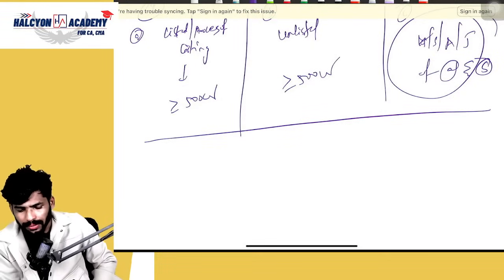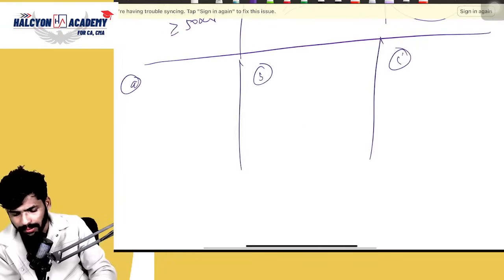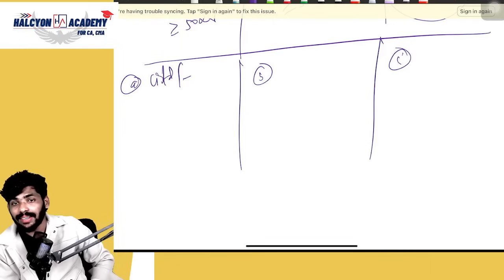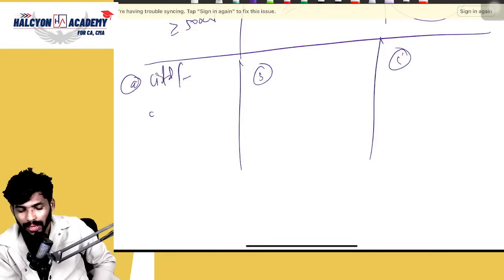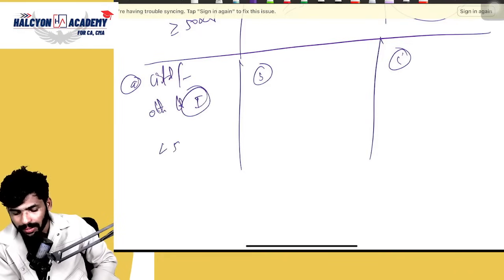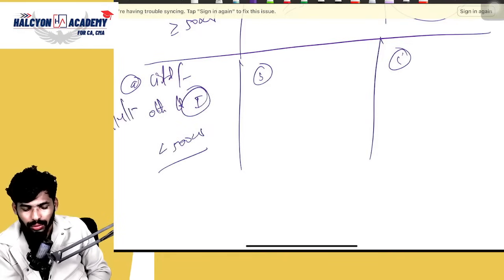Everyone please answer. Here also A, B, C. Everyone please, listed or in the process of listing, net worth even if the net worth is less than 500 crores, which means other than phase 1. Correct? Even if it is less than 500 crores, still Ind AS is applicable. From which year? 1/4/2017.